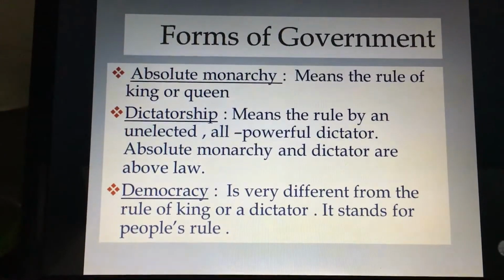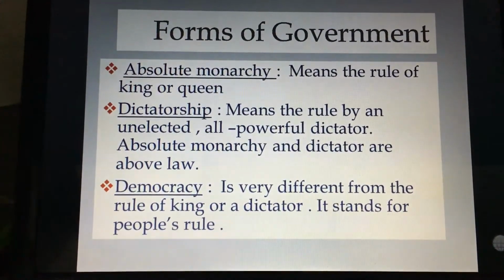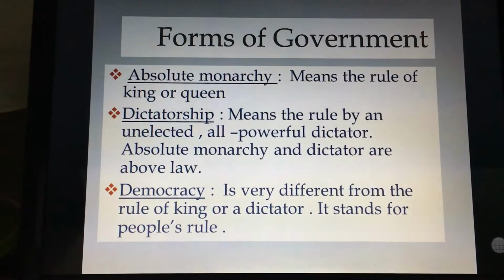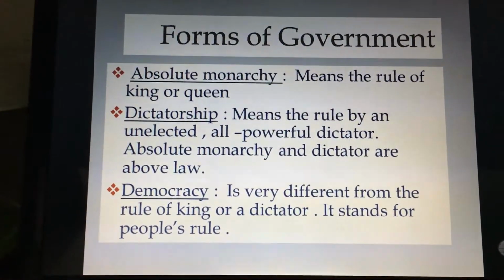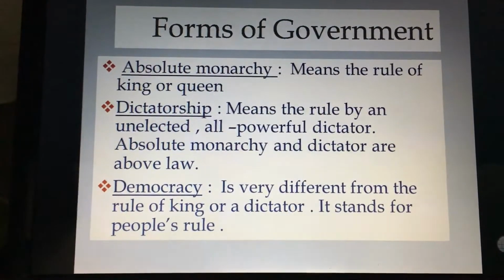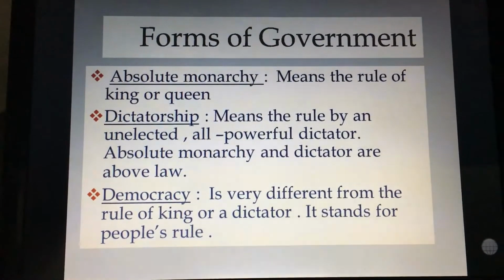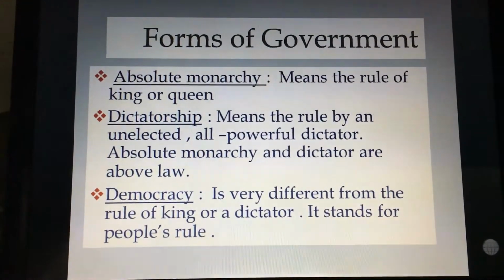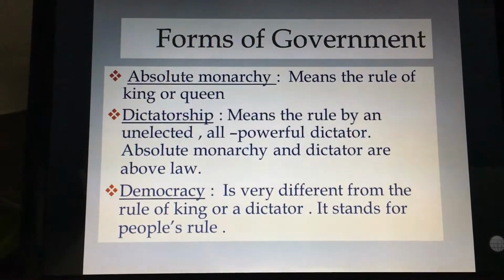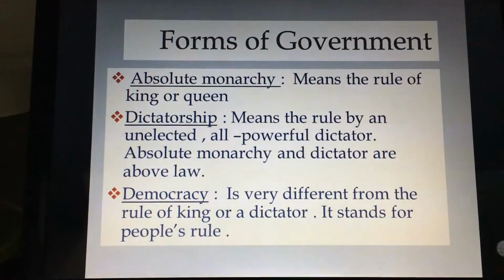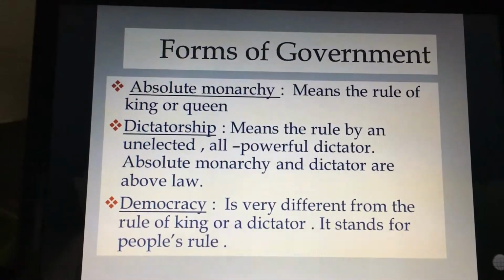I'll give you an example of a dictator. Have you heard the name of Adolf Hitler? Yes, he was known for his tyrant behavior and for his dictatorship qualities. Apart from this, here is democracy, which is very different from the rule of a king or a dictator. It stands for people's rule, and people are involved in the formation of government and the government is accountable to the people of their country.